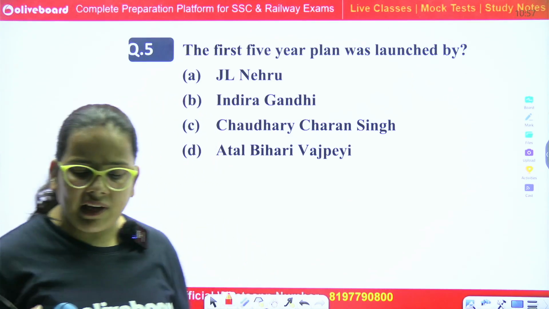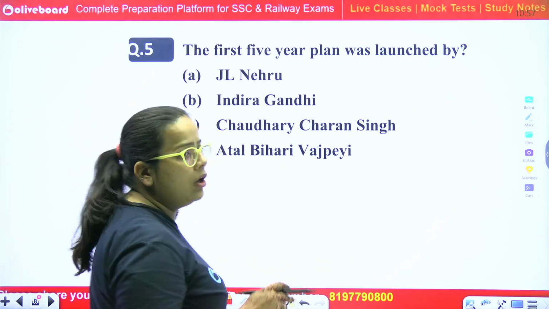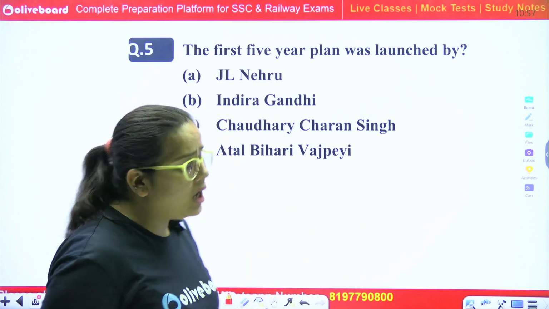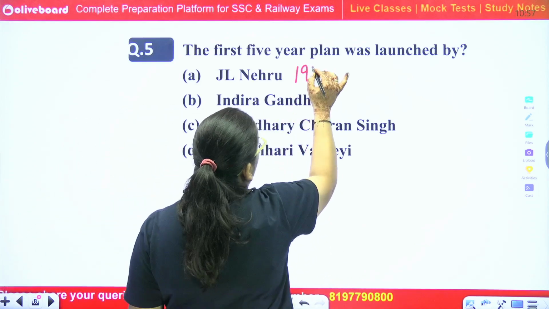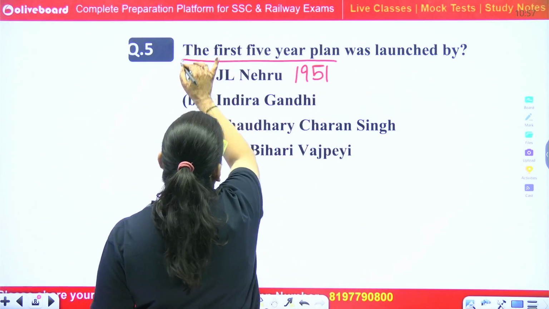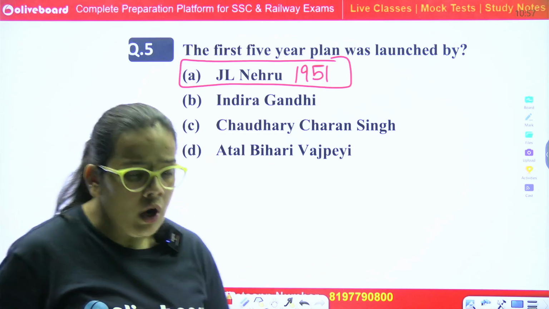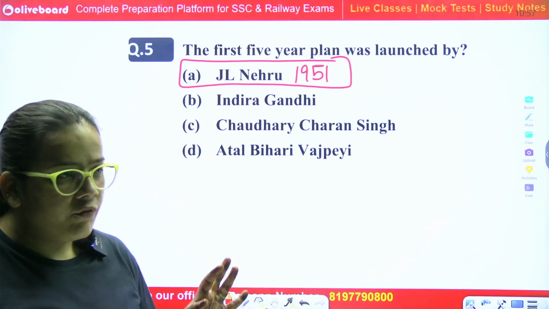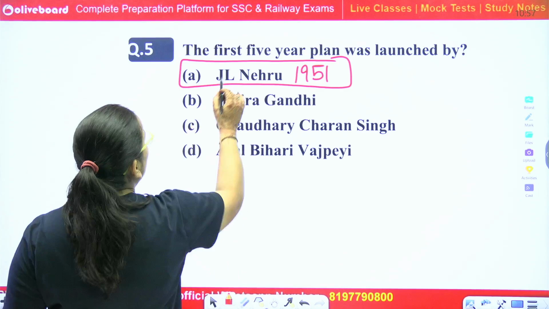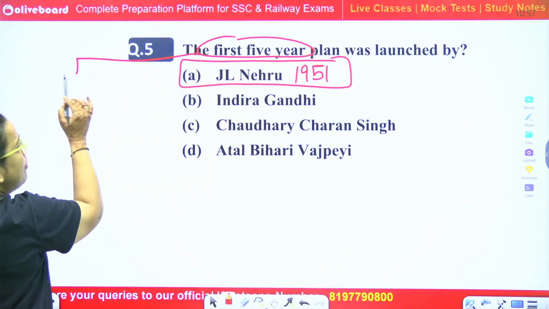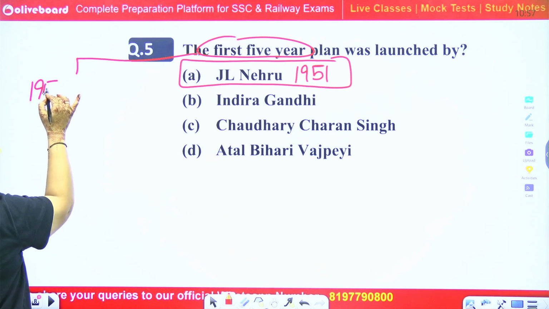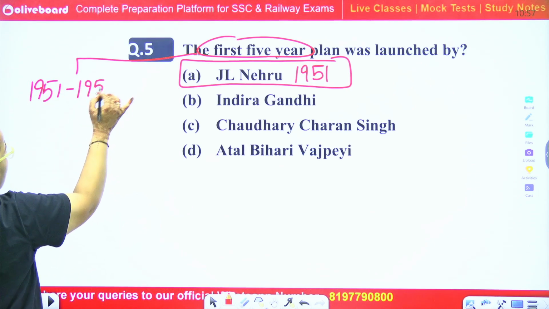Basically, the first 5-year plan was launched in India in 1951, under the prime ministership of Pandit Jawaharlal Nehru. The term of the first 5-year plan was from 1951 to 1956.